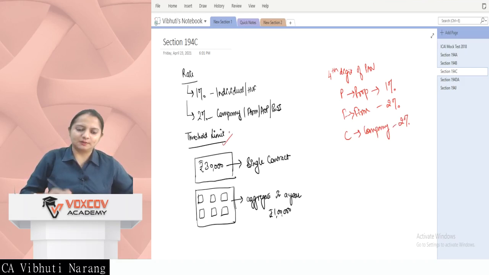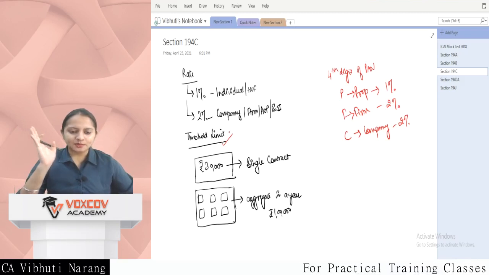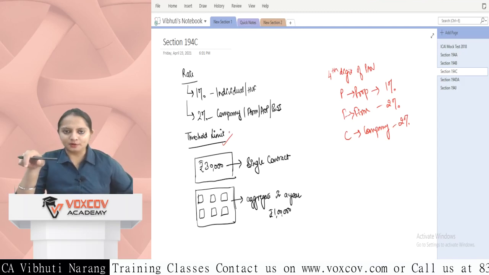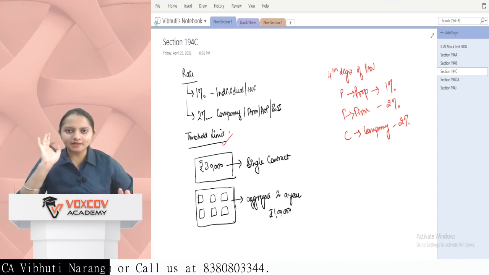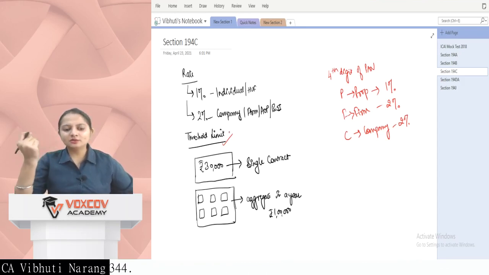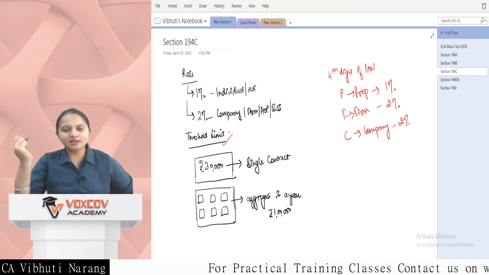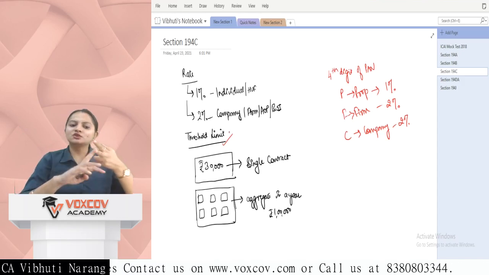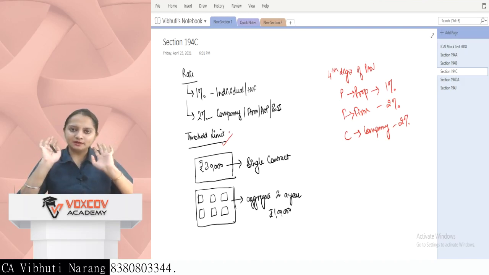If I talk about the threshold limit, I'll take an example in this case. For example, you are running a company and you want to advertise a particular product in an advertising agency. Let's suppose in Times of India, you want to publish an ad for your product. Now, when you went to publish that ad, the agency said that the ad cost you 60,000 rupees. So this is a one-time contract you are undertaking with the company. There will be no other contract with the company. So whenever a single contract is entered, the threshold limit is 30,000. So the amount should exceed 30,000 for the TDS liable to be deducted.